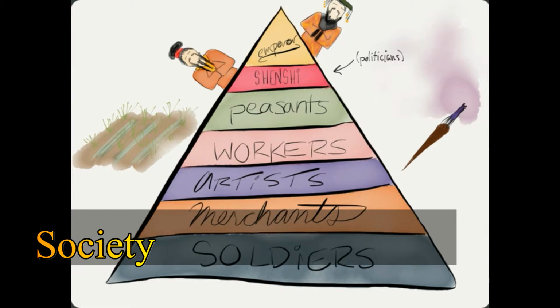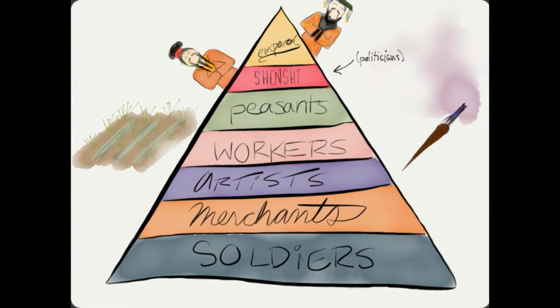The emperor was at the very top of the Qin dynasty's social pyramid, and highly educated aristocrats and bureaucrats that owned land were below him. Peasants and artisans made up the middle class, and their job for the upper class was to manufacture goods for them. The lower class consisted of a group of people who were called the mean people. They were uneducated and had no useful or meaningful skills. This group also included performing artists and household slaves.